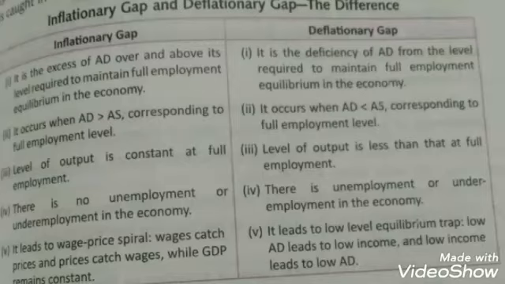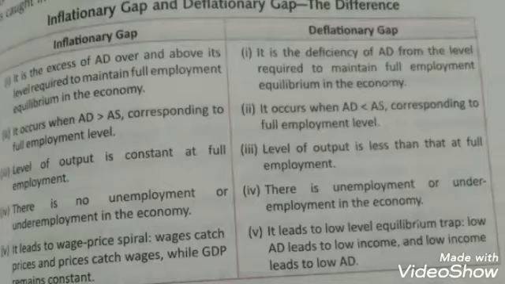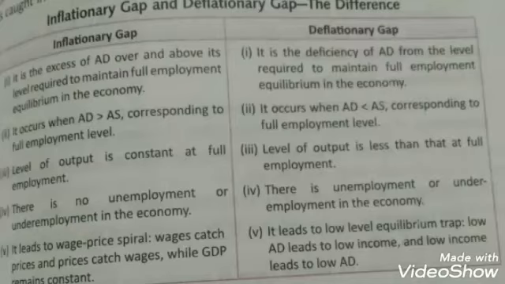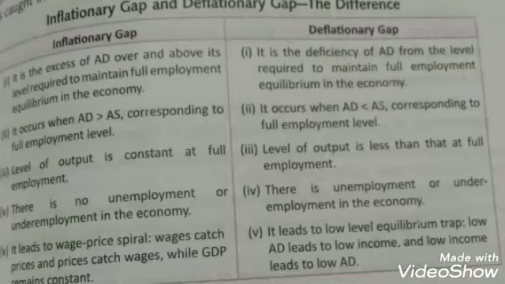Now over here, what happens? Wages catch prices, because when you pressurize the existing resources, the wages, that means the cost of labor, increase. As the cost of labor increases, automatically the cost of production will increase. When the cost of production increases, the price will increase. When wages increase, the standard of living increases, and again the price will increase. That means wages catch prices and prices catch wages. So it's a situation which we call a wage price spiral.